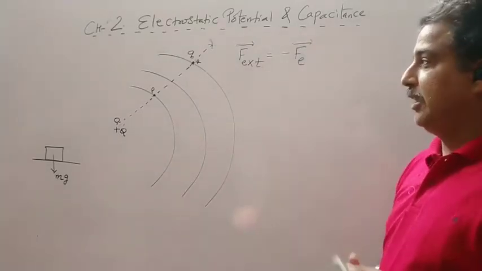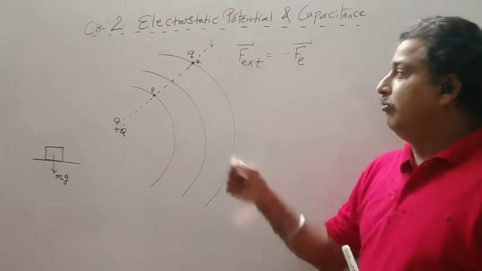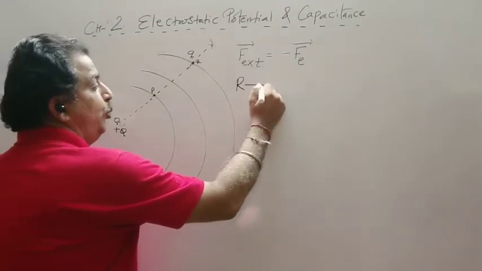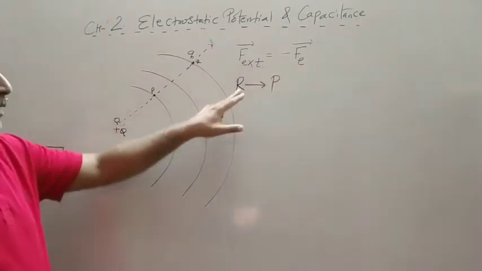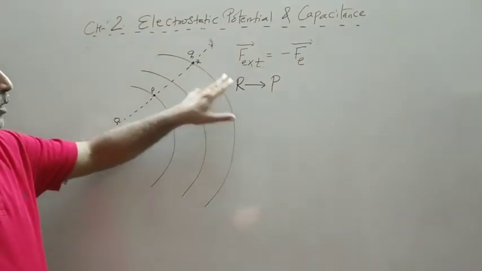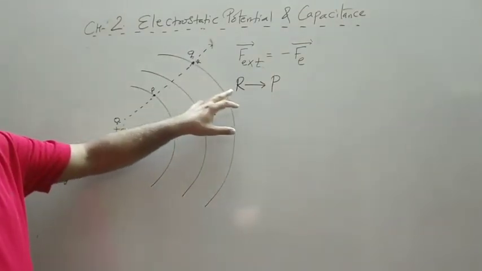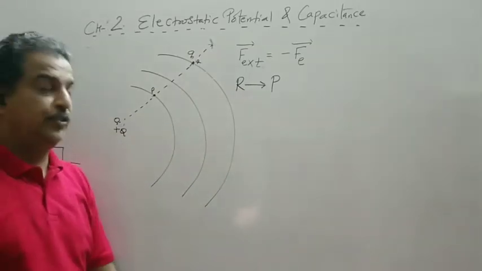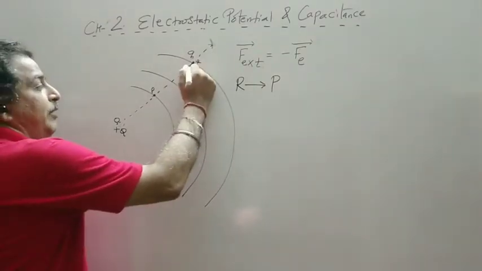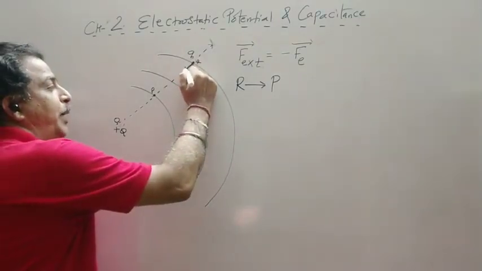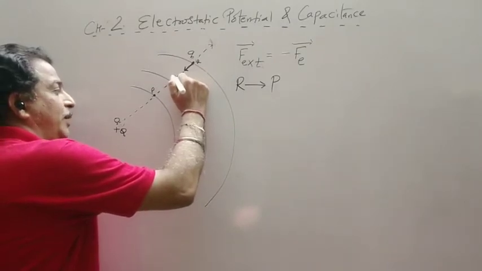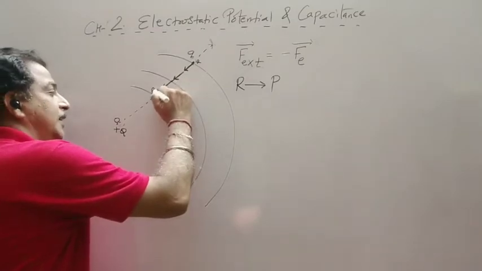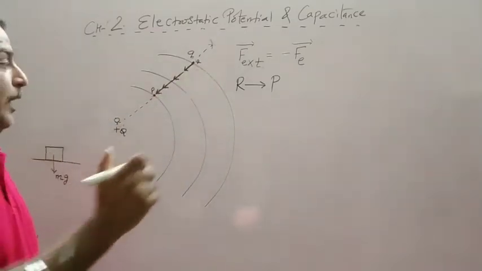So now how does the velocity remain constant? How should the work be done? So I have to move from R to P. This is my path. I have to move a unit positive charge. I have to move a charge Q from point R to P in such a way that acceleration should be 0. So I will divide this entire path into small elements, and the path is one dimensional. So this is called a line element. One small path is a line element.